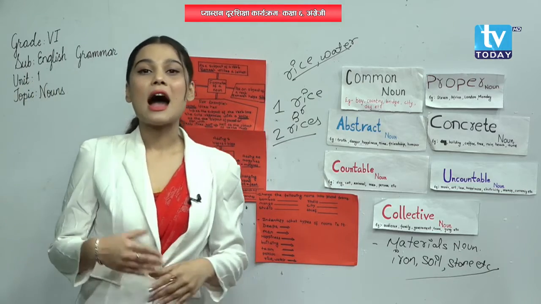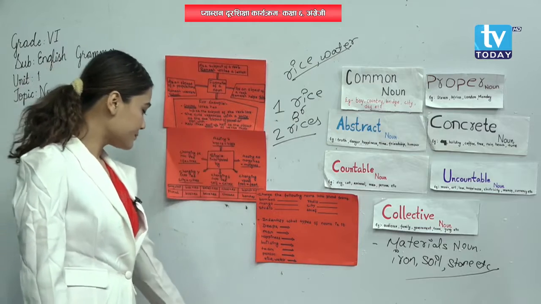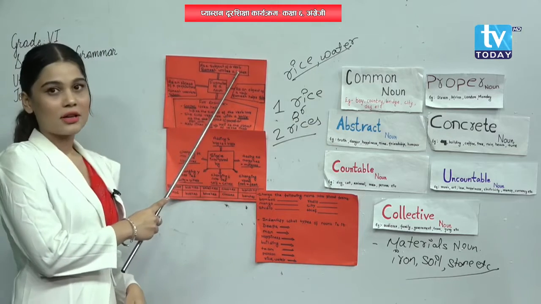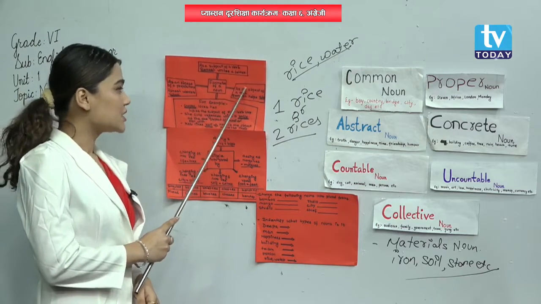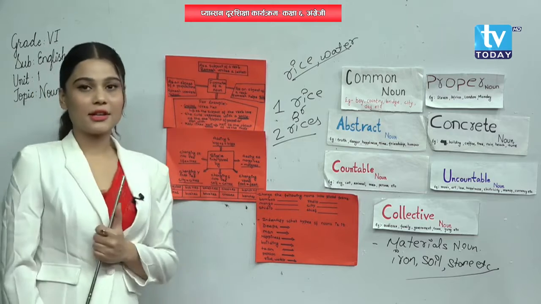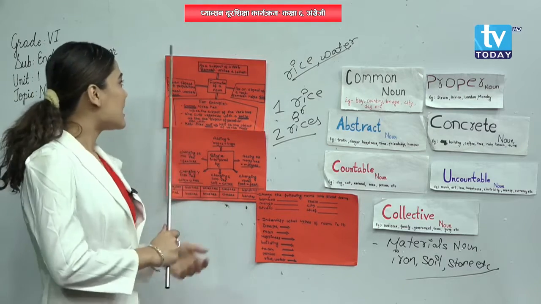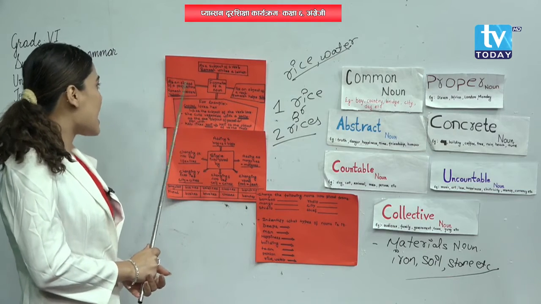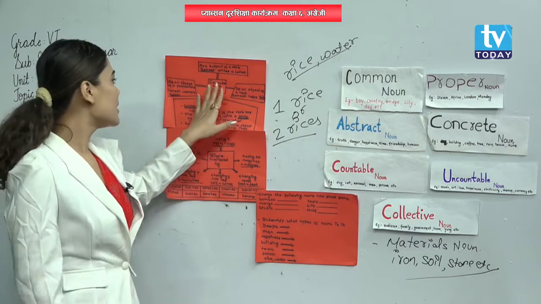How nouns are formed. Formation of a noun, you can look over here. As a subject of a verb. How is a noun formed? As a subject of a verb, as an object of a verb, and next one, as an object of a preposition. Did you get me how a noun is formed? As a subject of a verb, as an object of a verb, as an object of a preposition.